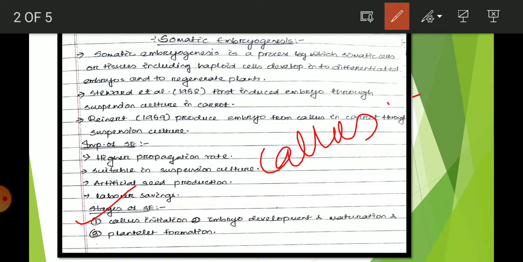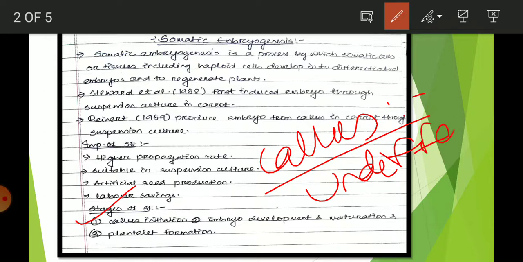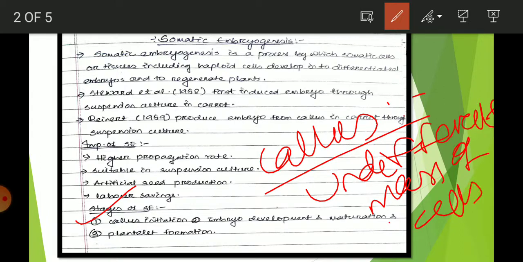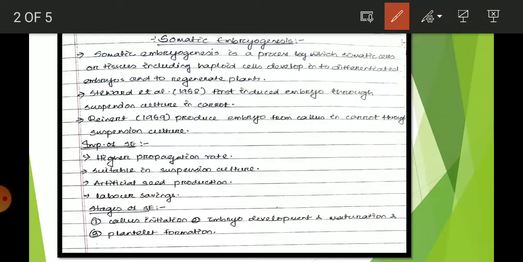Callus means an undifferentiated mass of cells. An undifferentiated mass of cells or tissues. This is known as the callus.